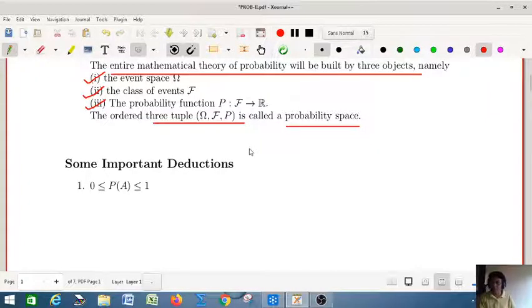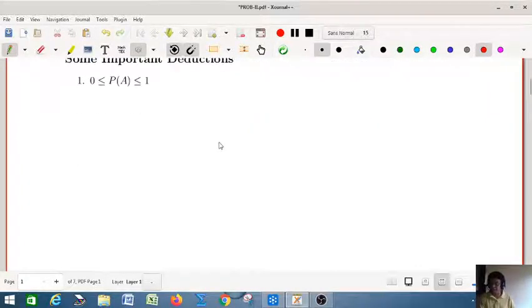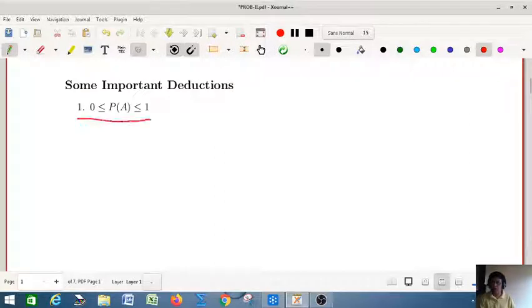So we may talk about some important deductions. You have learned the frequency definition, so we can use the frequency definition. I'm not talking about the classical definition. Using the classical definition you can easily verify this. Let me show you one example of how to prove it using the classical definition.